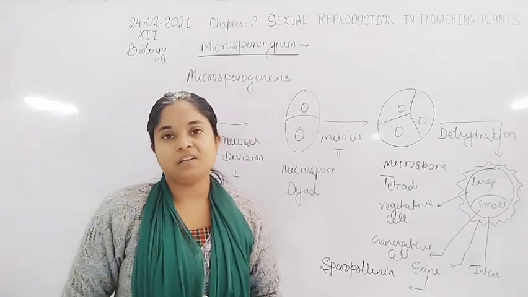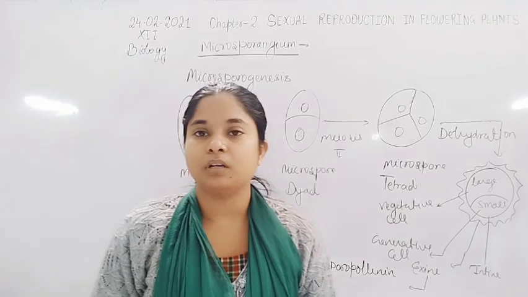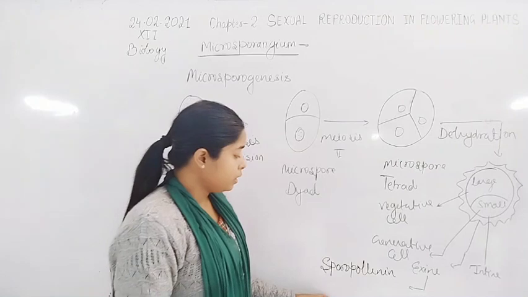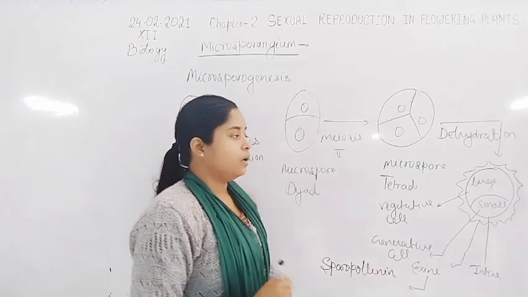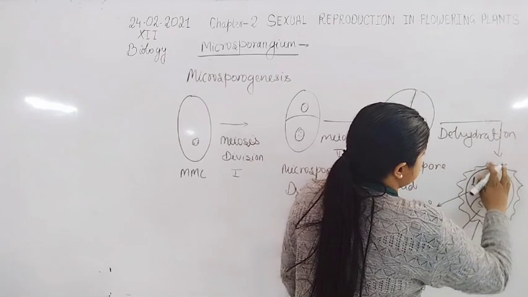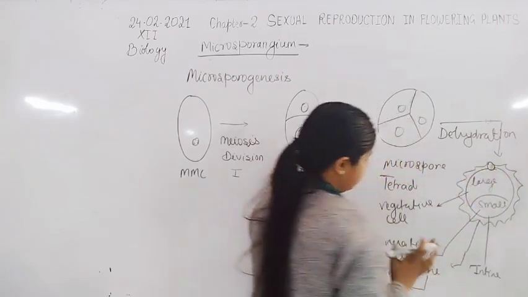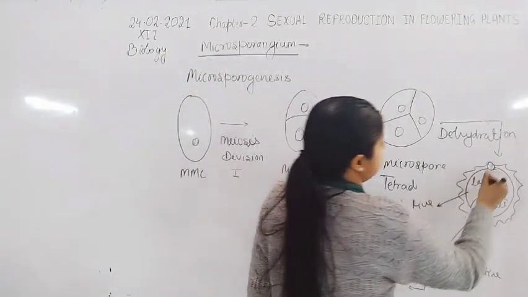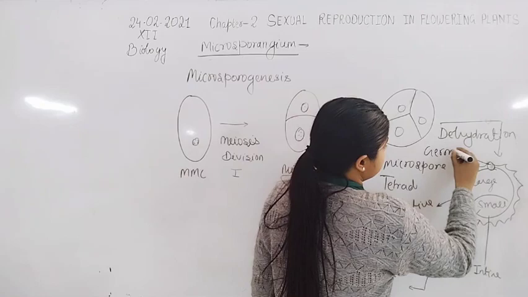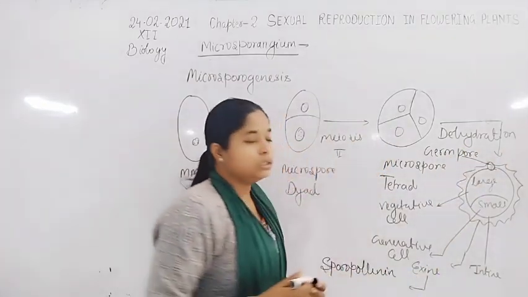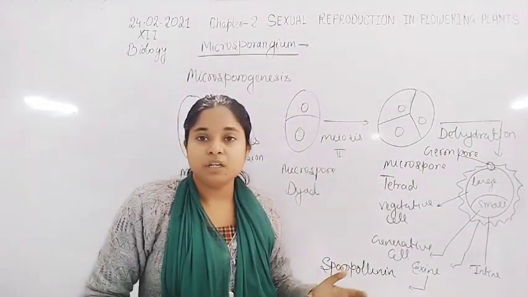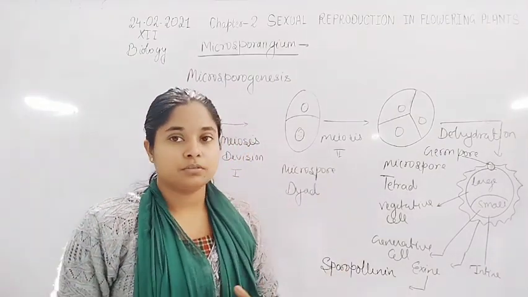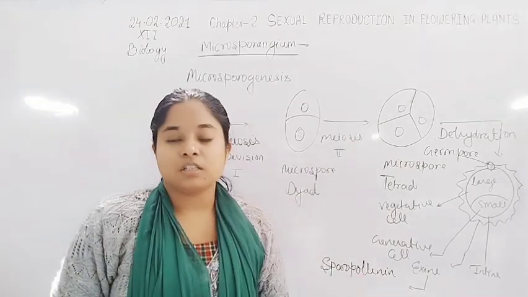Now the inner layer, intine, is just like a membrane. It helps in the germination of the pollen grain. The exine has a germ pore, present where the sporopollenin is absent. Here is the germ pore. From the germ pore, the pollen grain easily germinates or forms the pollen tube when it reaches the stigma of a flower.